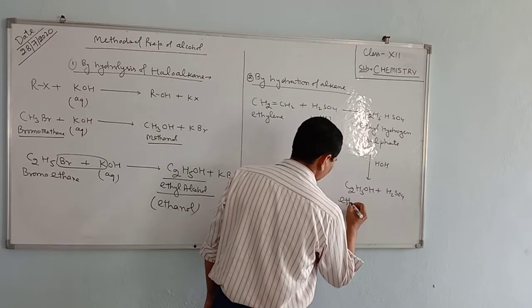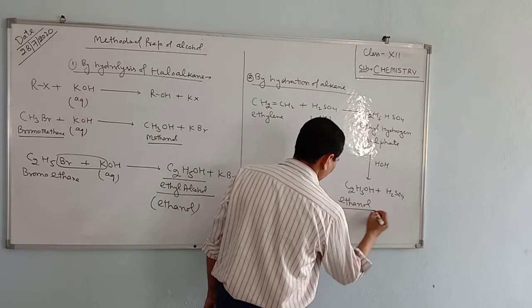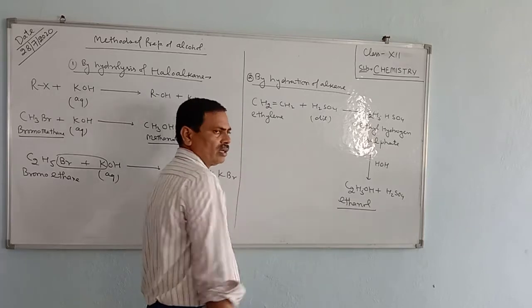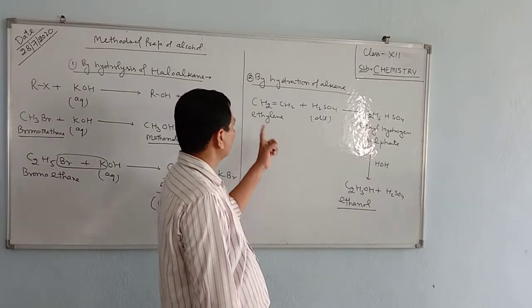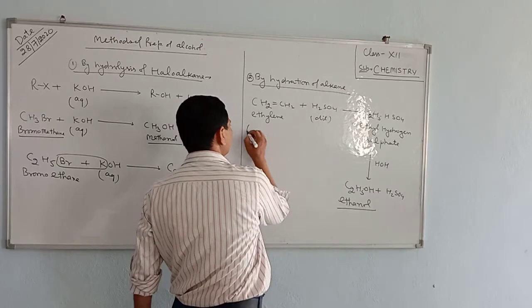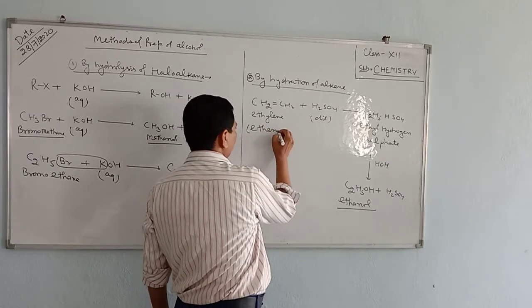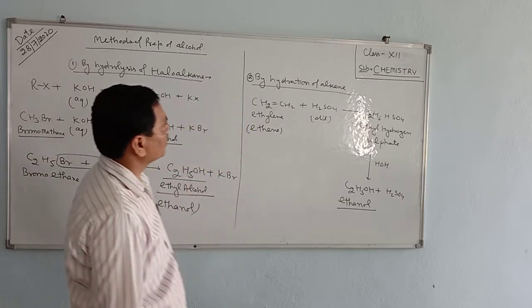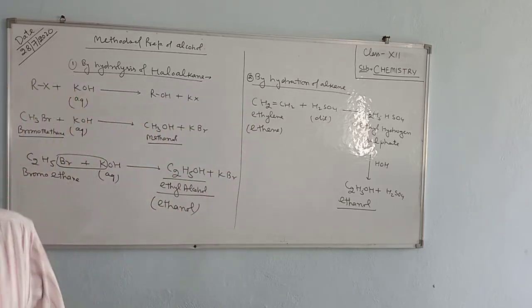This is ethanol. We can get ethanol by the hydration of ethylene, whose IUPAC name is ethene. Apart from that, some other methods are there.